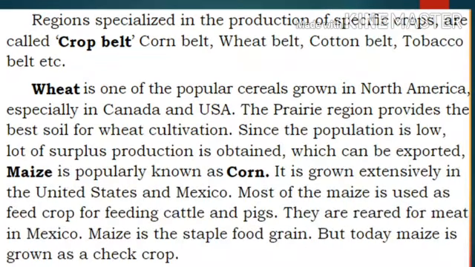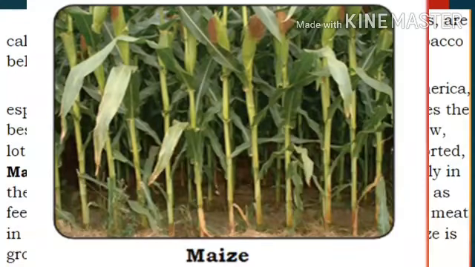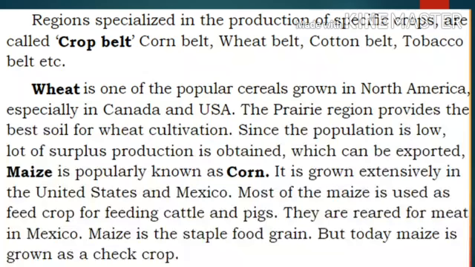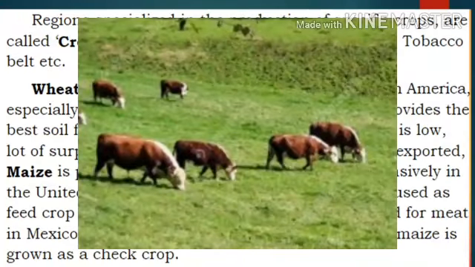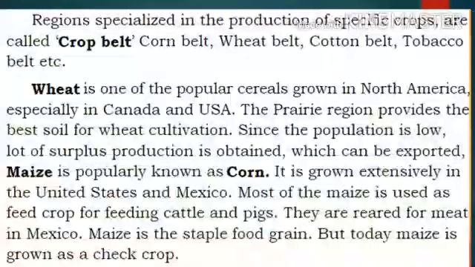Maize is the staple food grain, but today maize is grown as a cash crop. Maize is also used for corn, animal feed, and other maize products. Sugar-rich varieties called sweet corn are usually grown for human consumption as kernels, while field corn varieties are used for animal feed, various corn-based human food uses and chemical feedstocks.